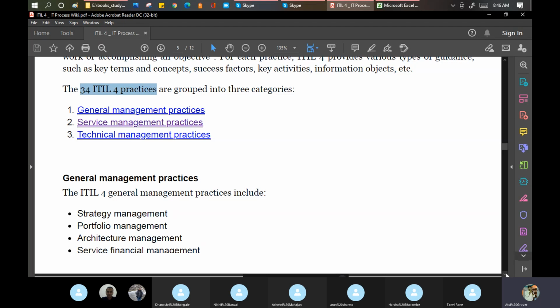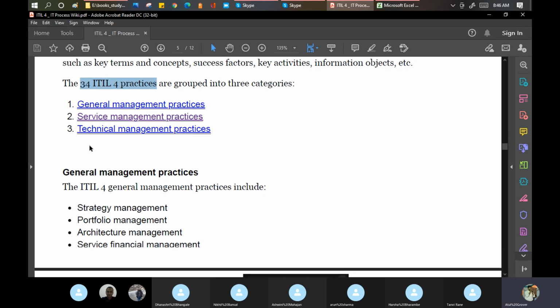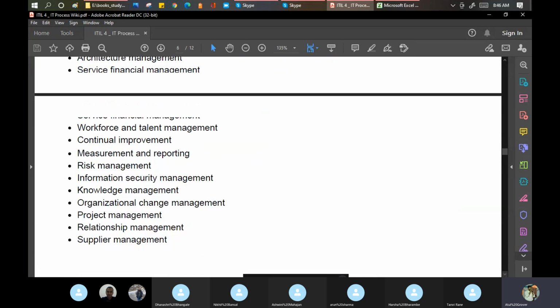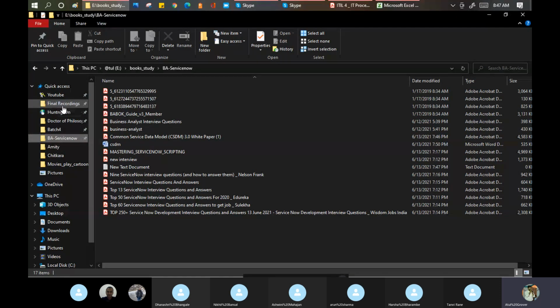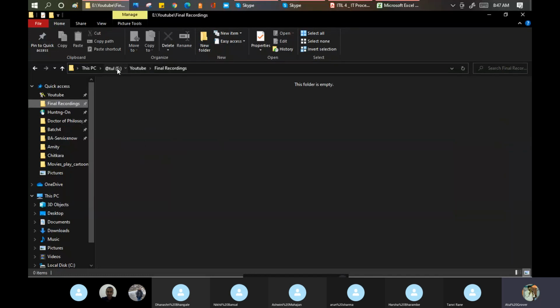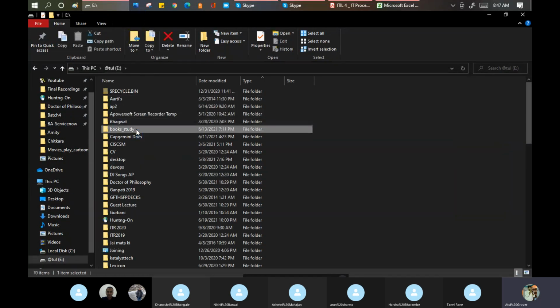Now if I go down in general management, they put strategy management, portfolio management, architecture management, financial management, workforce, continual improvement, measurement and reporting, and risk. So what they did, if you take a little deep dive into ITIL 3, let me check if I have something here. Maybe I can show you. Let me pick up one slide here.